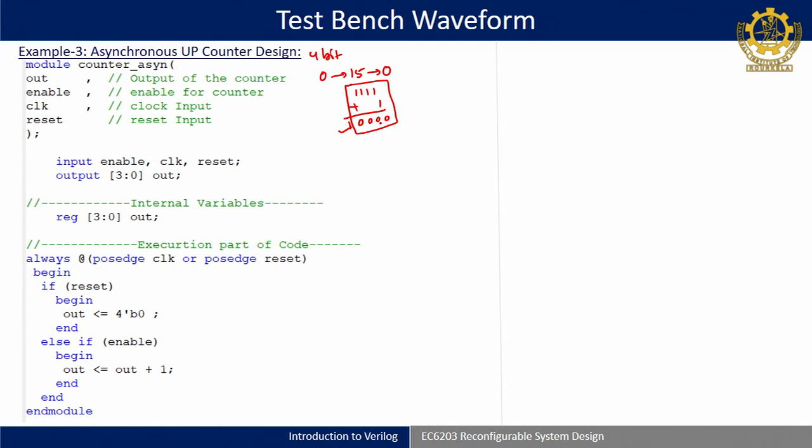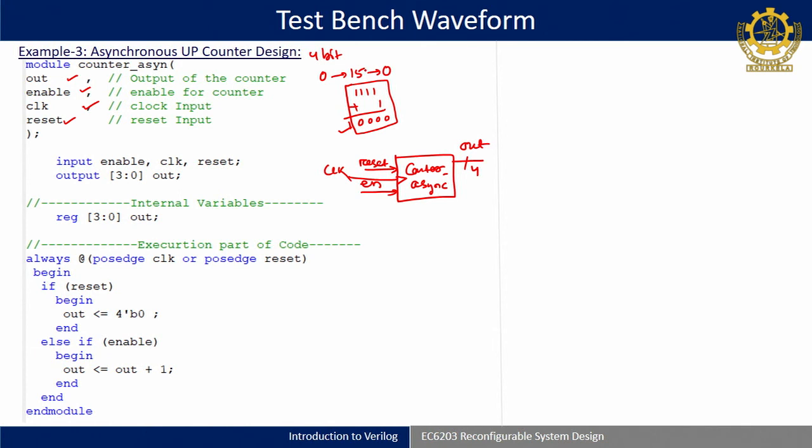Understood. Okay. So, we have taken an input where my output is 3 bit, sorry, 4 bit. My output is 4 bit. So, here I have taken the counter with asynchronous output enable as one input, then clock, okay, reset is another input, and clock is another input. So, let us say this is the clock. So, this is my counter underscore async, my design for an asynchronous up counter.